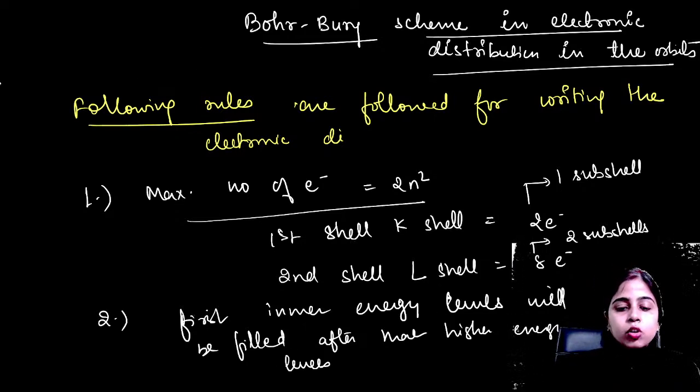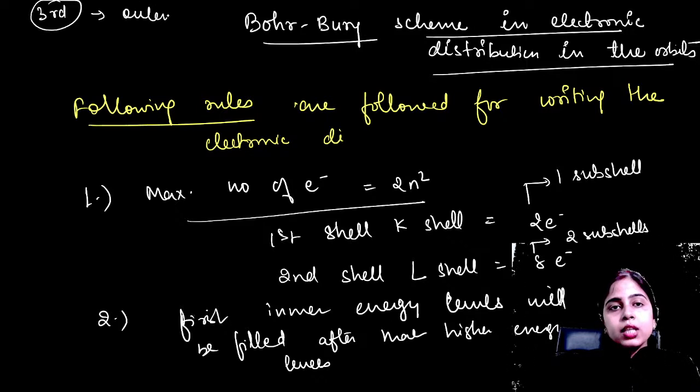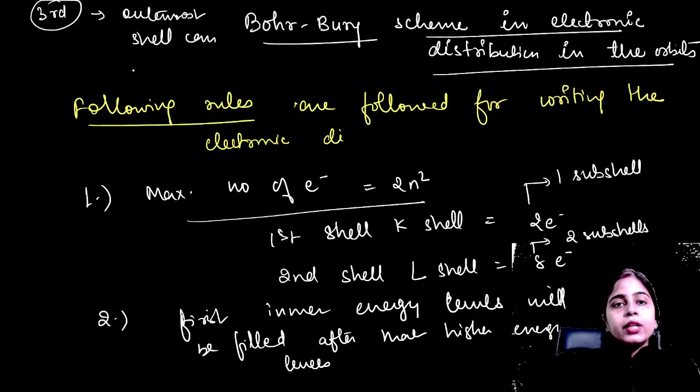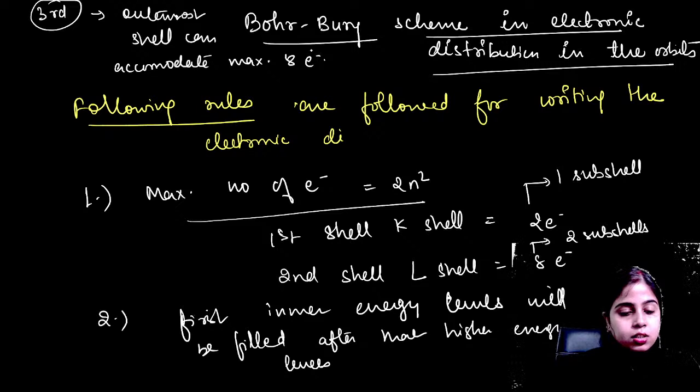I am writing the third rule over here, because I don't have any more space. So the third rule was that the outermost shell can accommodate a maximum of 8 electrons. Okay.